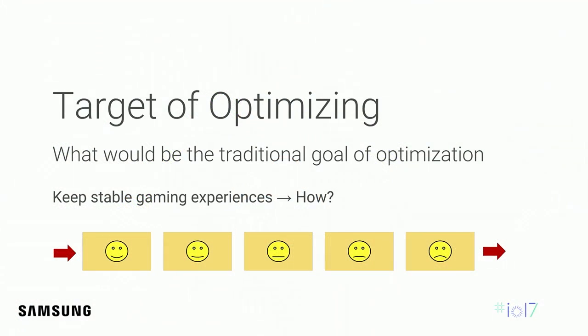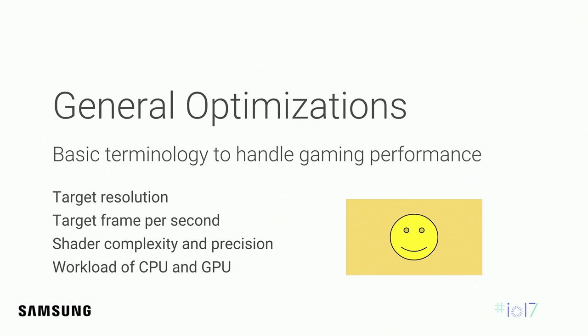While supporting game developers, we also have a question about what the real goal of gaming optimization would be. Just keeping a stable frame per second, like this smile mark? But it looks like it's getting boring frame by frame, and doesn't look like it will bring high fidelity to any games. Like this, quality level would be another point we have to take care of: the resolution, scene complexity, and more visually intensive graphics. Games will have richer content with better quality, and this can make games fun to play.